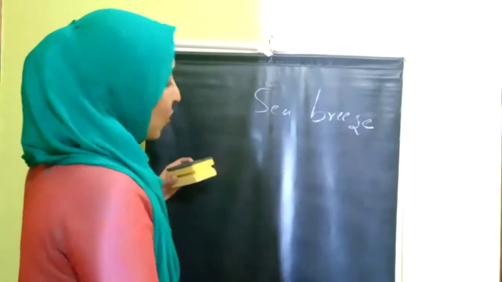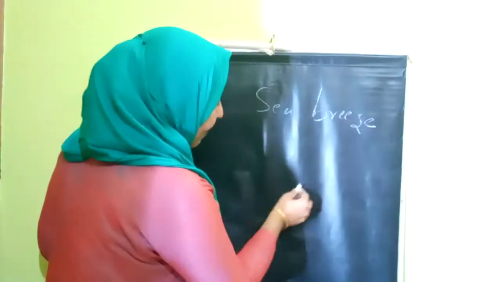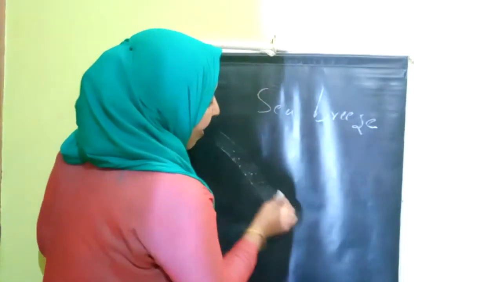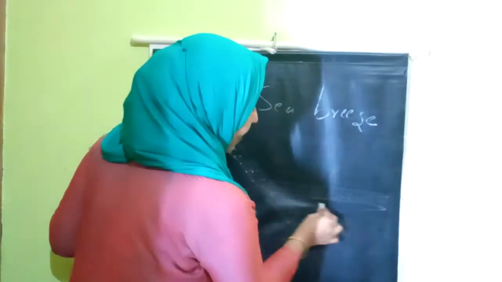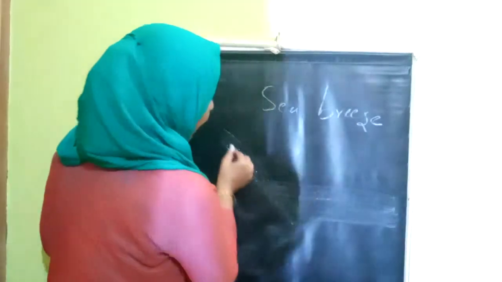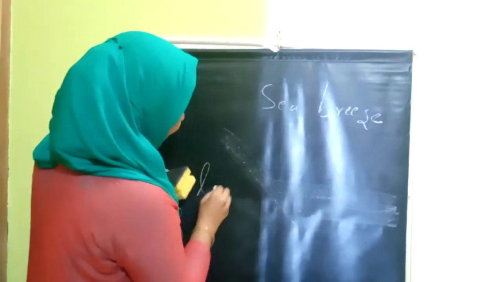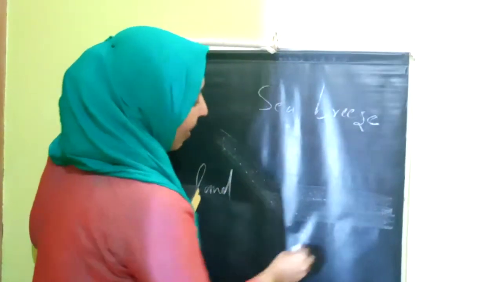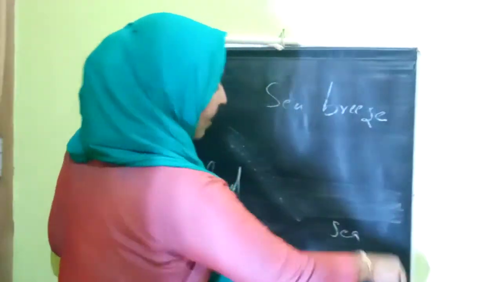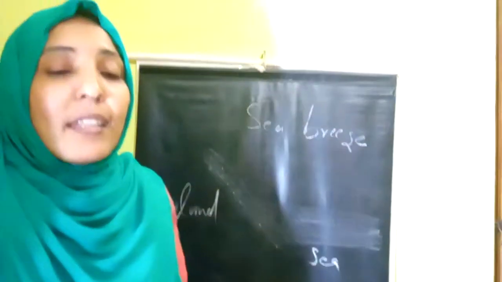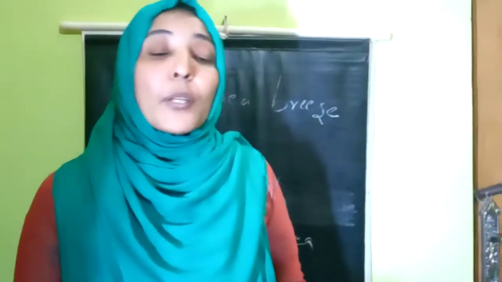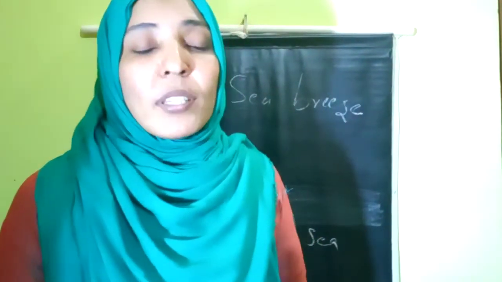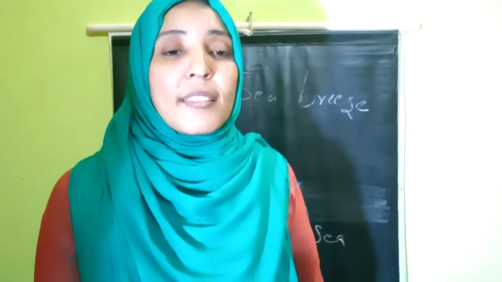We can look. So during the daytime, we know that this is the land mass and this is the water bodies. Suppose this is the water body and this part is the land. Okay. So we know that during daytime, because of the heat from the sun, both land and water start to heat up.